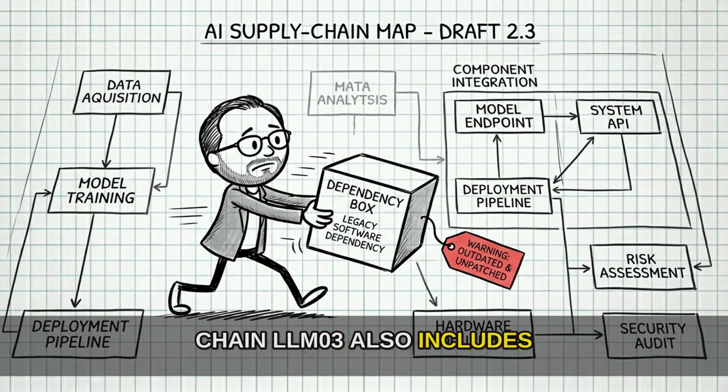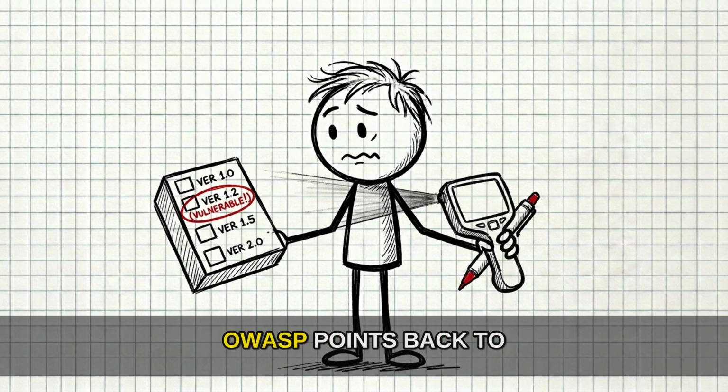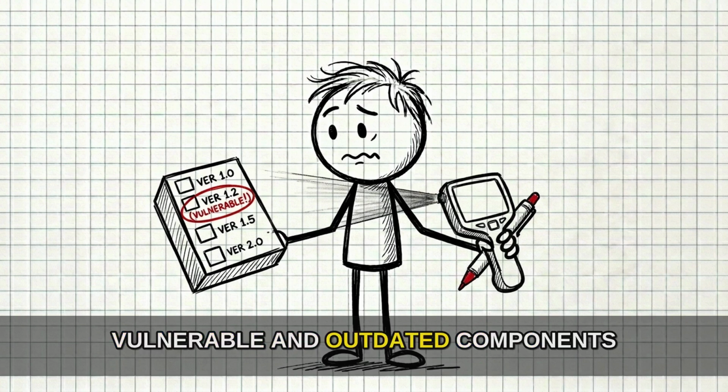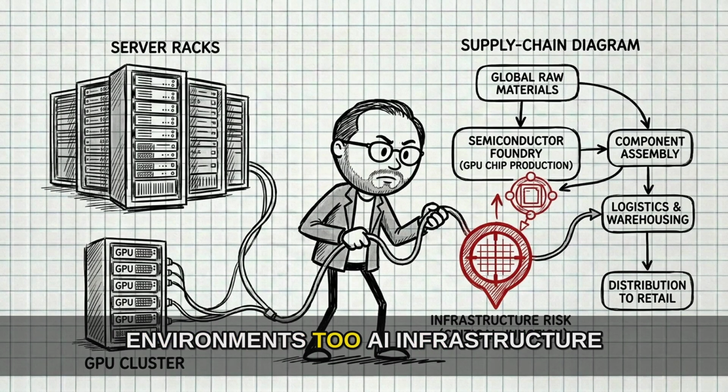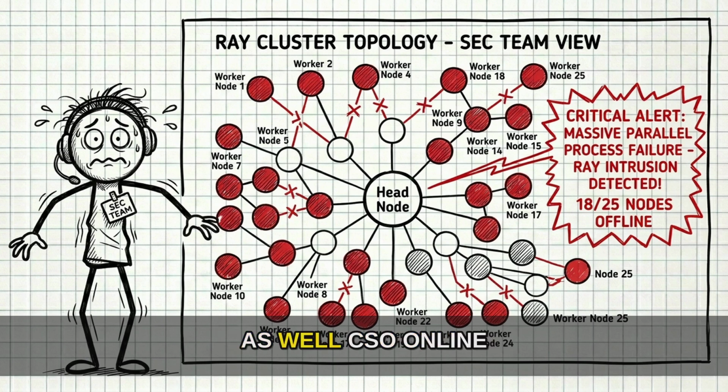LLM03 also includes old-fashioned dependency risk. OWASP points back to vulnerable and outdated components. Scan, patch, manage versions, and do that in development and fine-tuning environments too. AI infrastructure counts as supply chain as well.